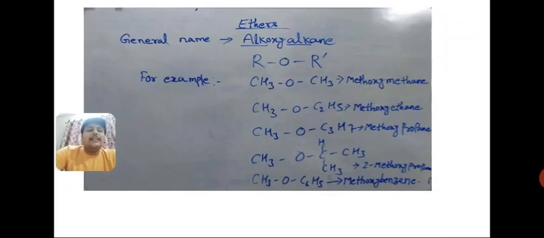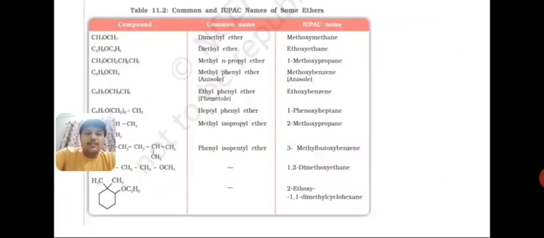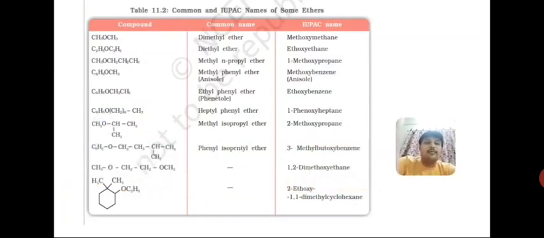Similarly, one side alkyl and the other side benzene ring. The largest part is benzene and the lowest is the alkyl, so here we use methoxybenzene. And suppose, students, both sides are C6H5. Then one is considered as prefix and the name is phenoxybenzene. Students, here are some examples of ethers with common names like methoxymethane, ethoxyethane, 1-methoxypropane, methoxybenzene, ethoxybenzene, 1-phenoxyheptane, 2-methoxypropane. It's very simple, students. Don't panic.